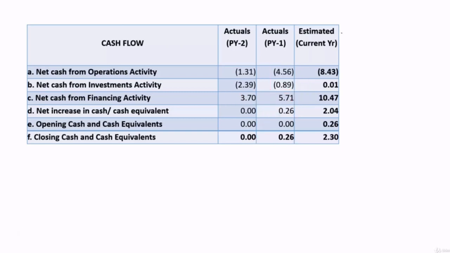Then what they are estimating, we'll see that as well. For the next year, they are estimating net cash from operational activity negative 8.43 crore. So what is estimated itself is negative.